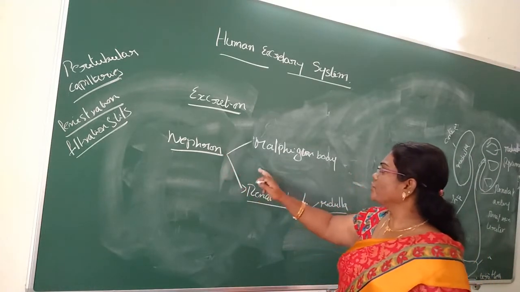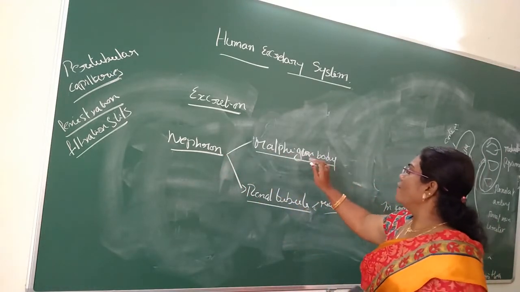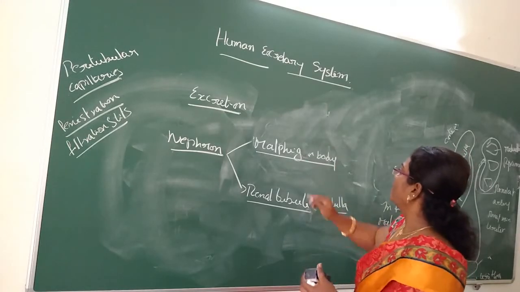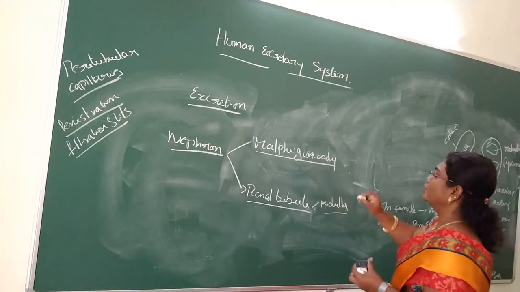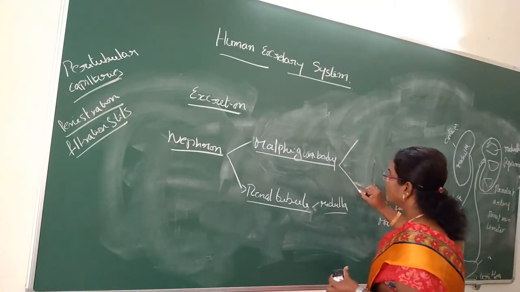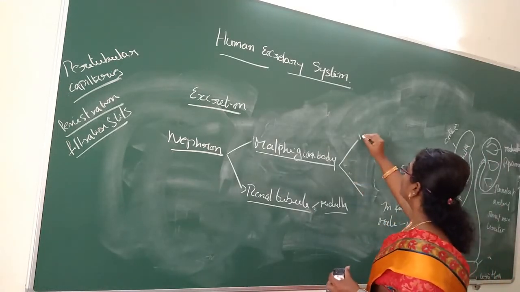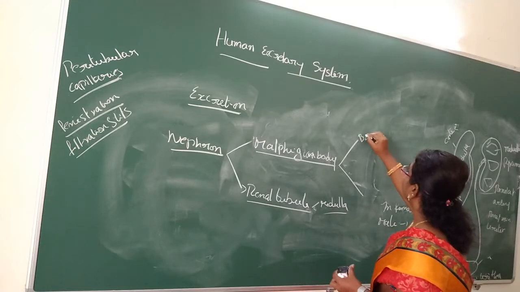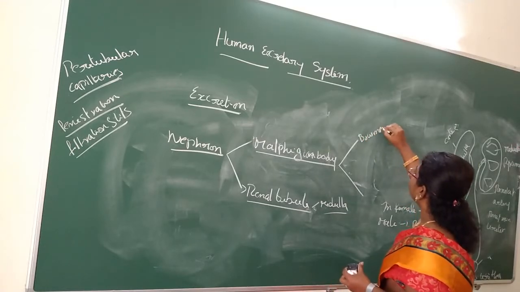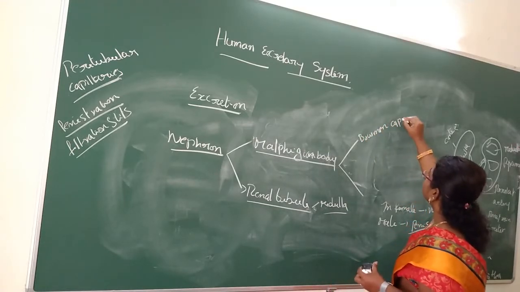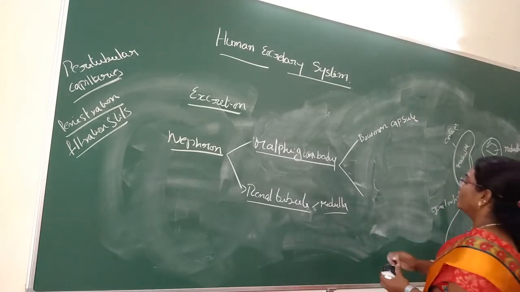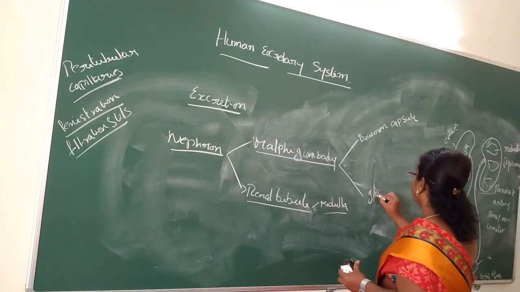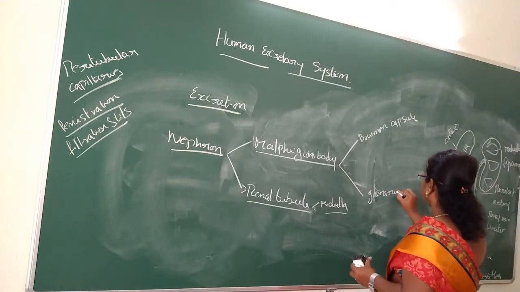The nephron consists of mainly two parts: the Malpighian body and the renal tubules. The Malpighian body again consists of two parts: the Bowman capsule and the glomerulus.